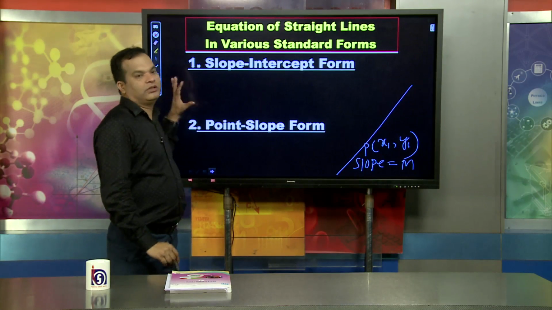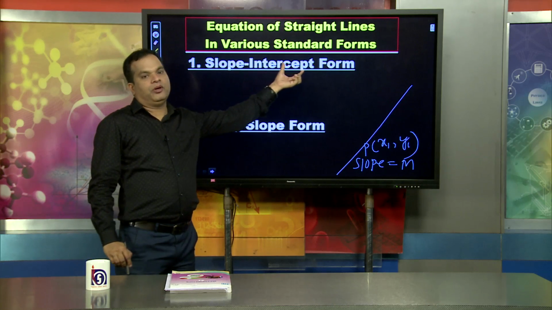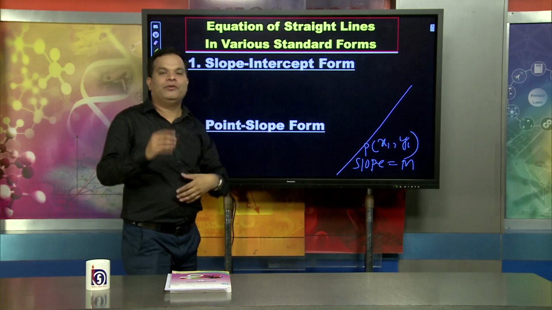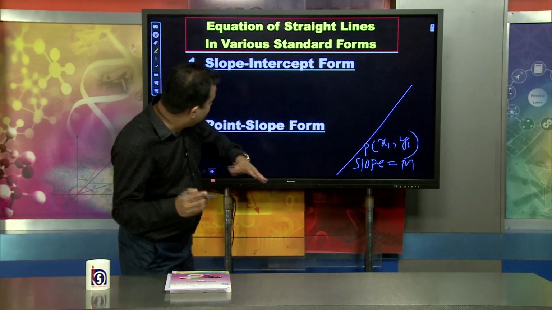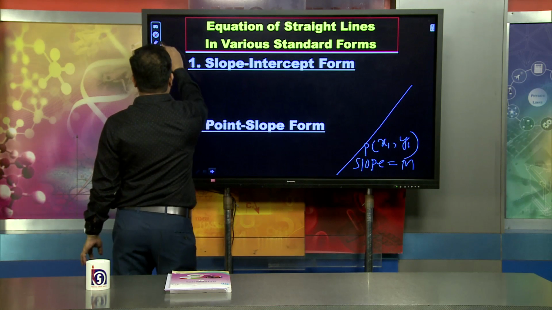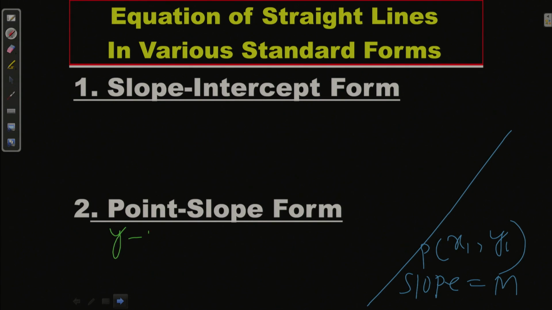Then what will be the equation of the straight line? In the point slope form, the equation will be y minus y1 equal to m into x minus x1.